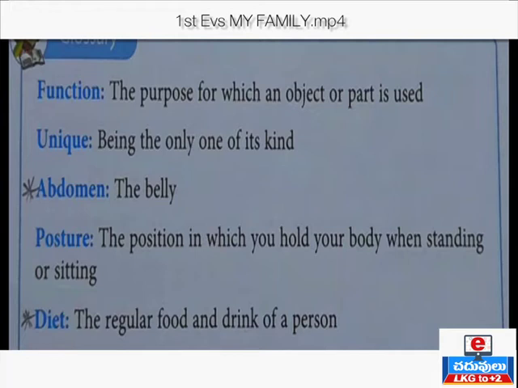Next, what is diet? Diet is the particular food we eat, the drink we take, the healthy food we maintain. All that comes under diet. The regular food and drink of a person. What is diet, children? The regular food and drink of a person is known as diet. These two are important in this lesson. Just read these two: abdomen and diet.